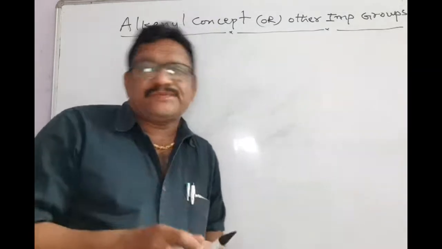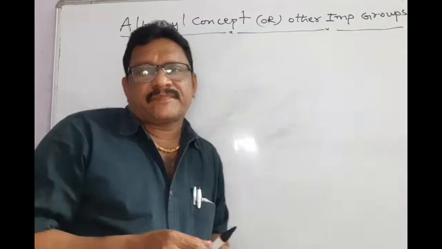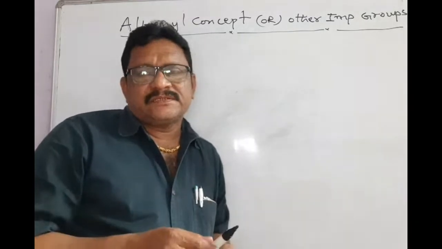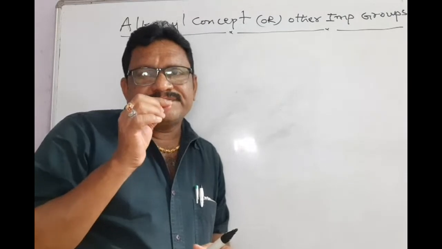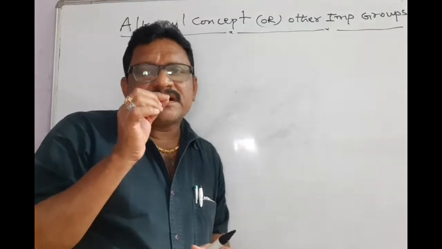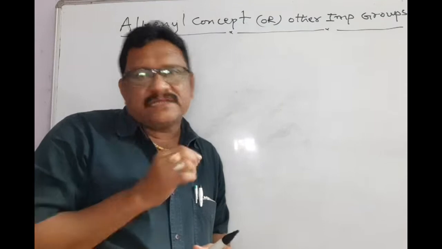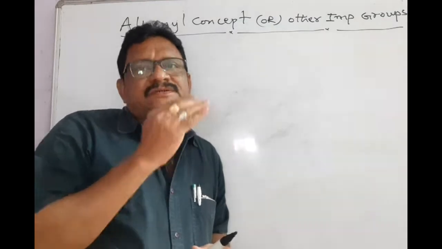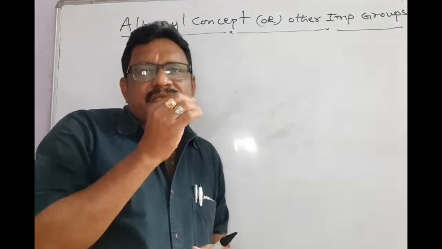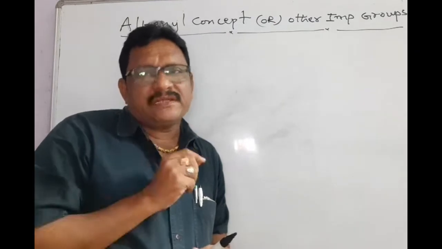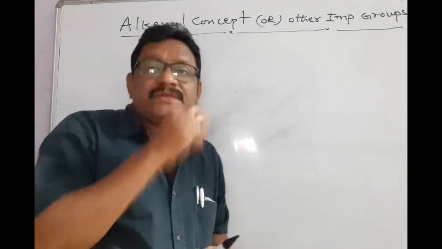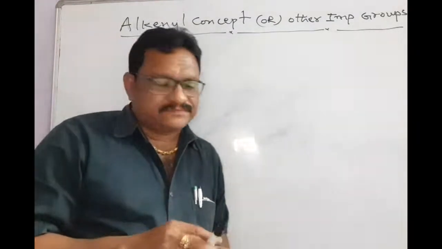How alkynyl groups are obtained or derived: there is a deficit of a hydrogen atom in alkene compounds. That means by removing one hydrogen atom from alkene compounds, we will get alkynyl groups.